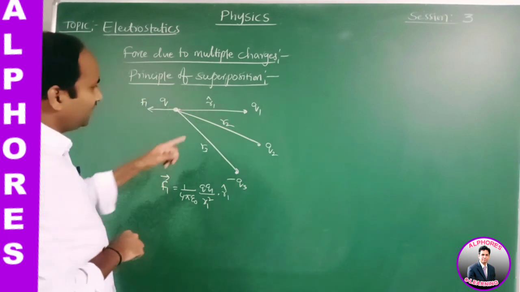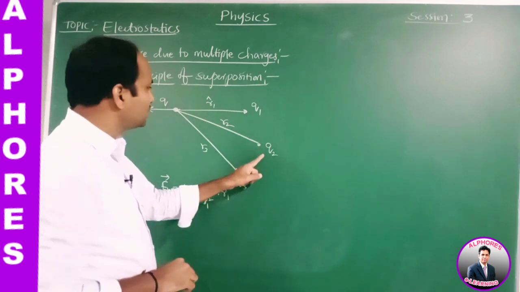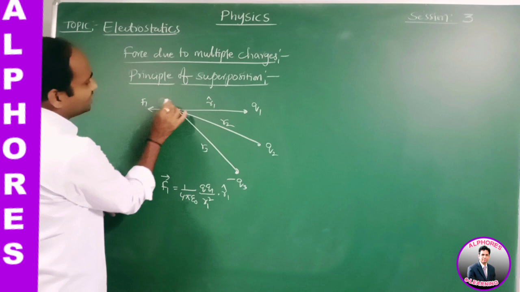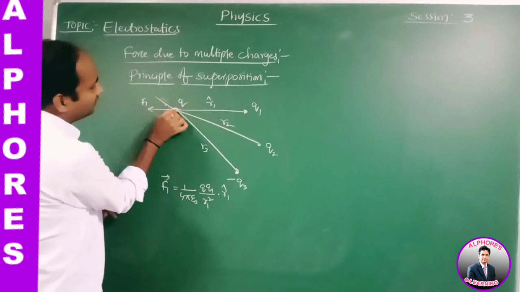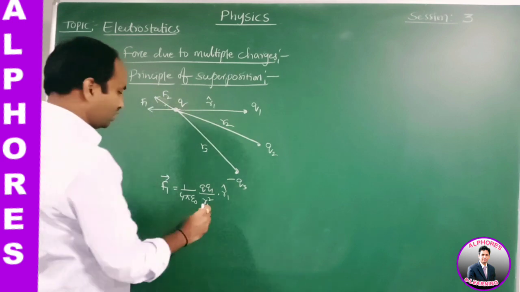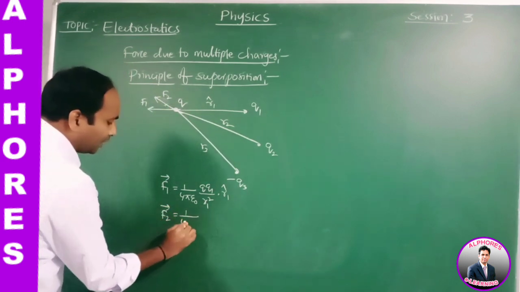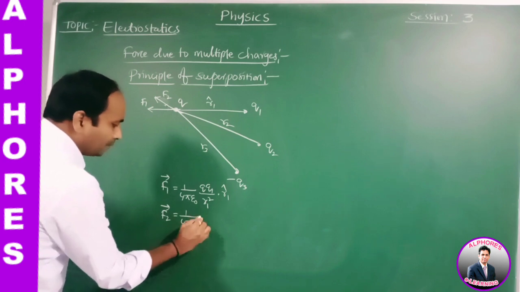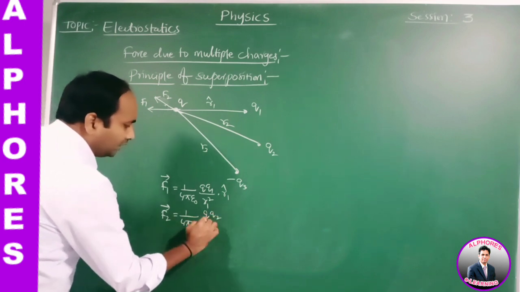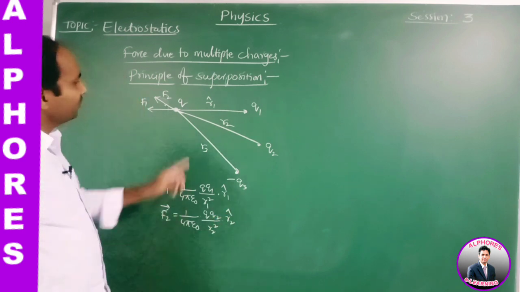In the same way, the positive charge Q is also repelled by the other charge Q2. So this is the direction of F2. What is F2? F2 bar is equal to 1 by 4 pi epsilon naught Q2 by R2 square into R2 cap.